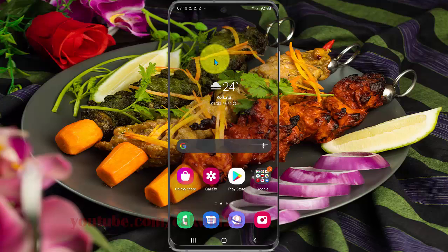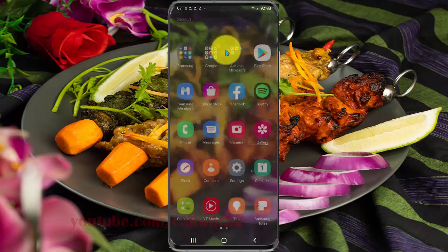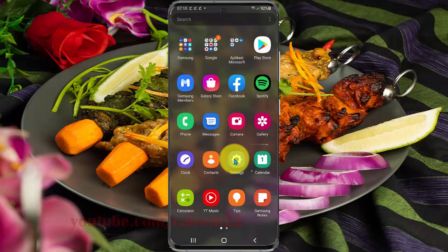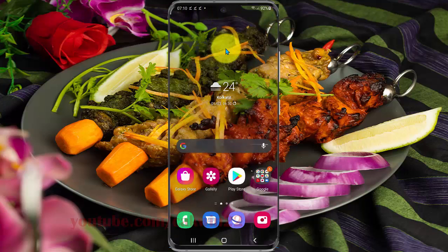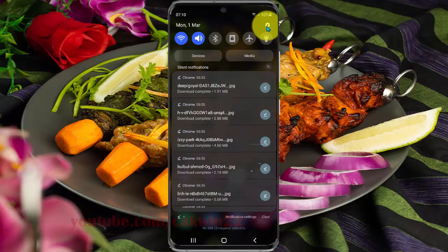To enable or disable smoke and fire alarm sound notification icon broadcast in Samsung Galaxy S21, S21 Plus or S21 Ultra, open settings. Swipe up the home screen to access the app screen, and then select settings. You can also open the settings screen from the notification panel. Swipe the notification panel, and then tap the settings icon.